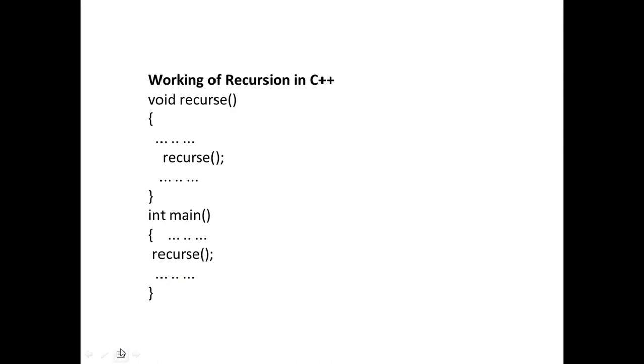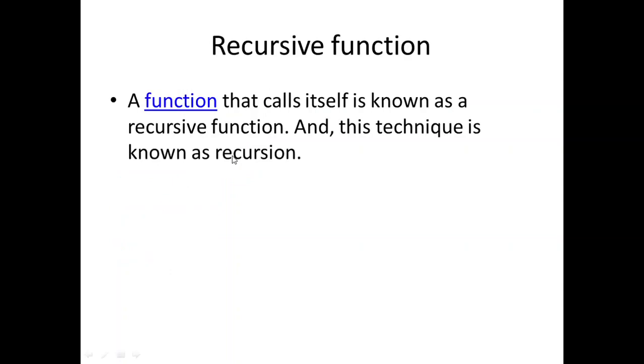When the function call occurs, the program control automatically flows to the function definition. Here the definition has the return type of the output, and recurse is defined here. In this definition we can see the same function name again, so the function is called again. Within a function, the call occurs again. The function that calls itself is the recursive function.